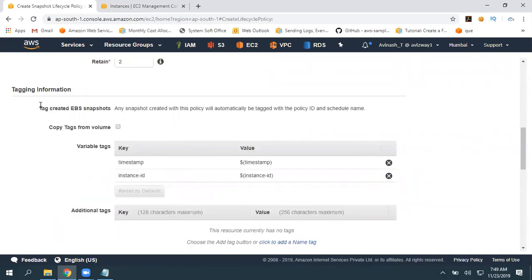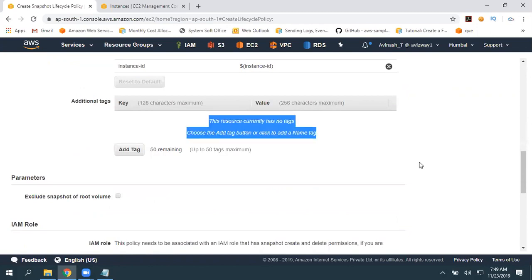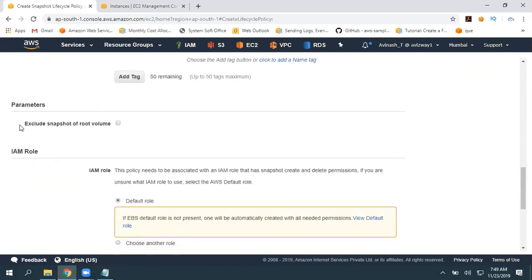Then copy tags from volume, as well as these default tags, we are going to get for created volumes. Now, if you want to give additional tags, you can give that. Exclude snapshot of the root volume. So we have a root volume, right? If you really don't want to create a snapshot of the root volume, and want to create snapshots of only additional volumes, you can select this option. Root volume snapshot will not be created.